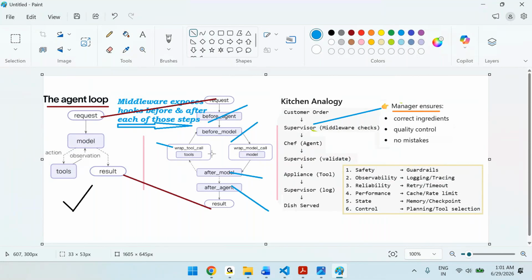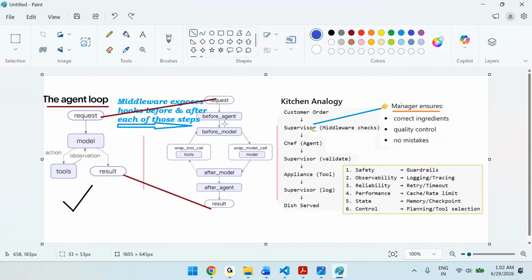This is the high level flow. So let's recap this one, please. Whenever we create the agent, what is happening? There is a request. The request will go to the model. Then the model will decide whether there are any tools. It will go and execute the tools. No more tools, then it will finish and give the results. This is the general flow. Now in between we can put the middlewares.